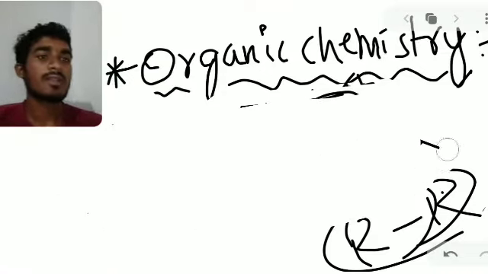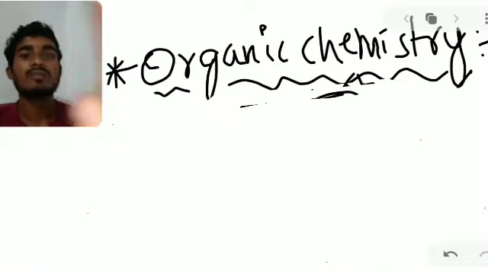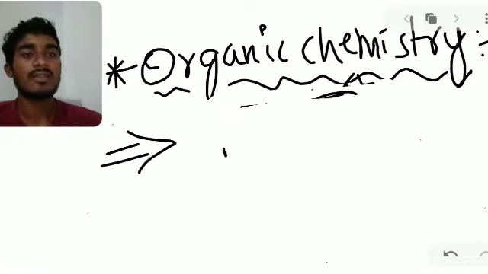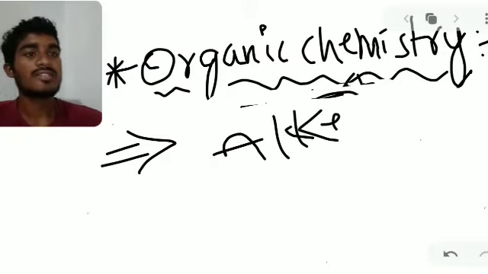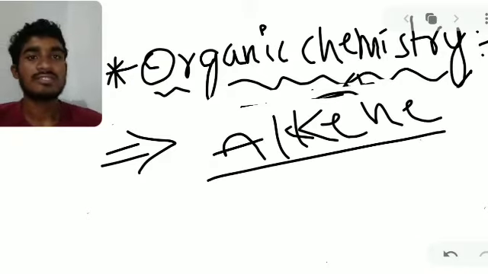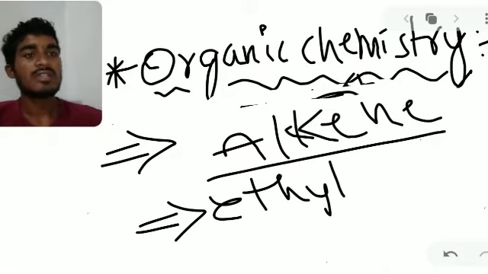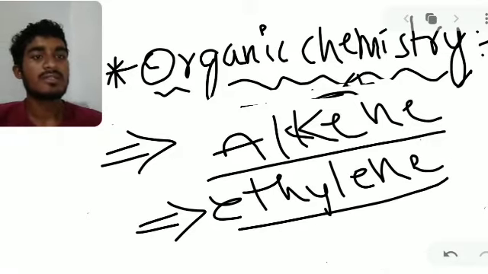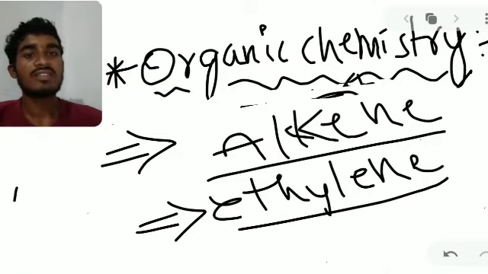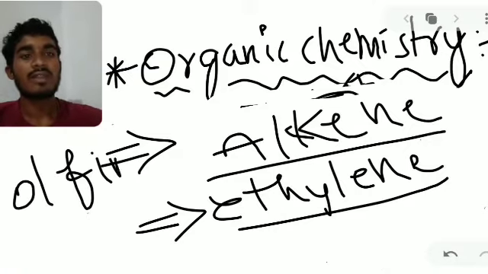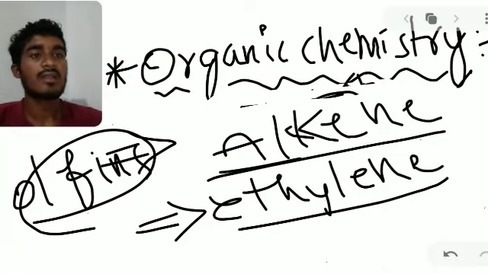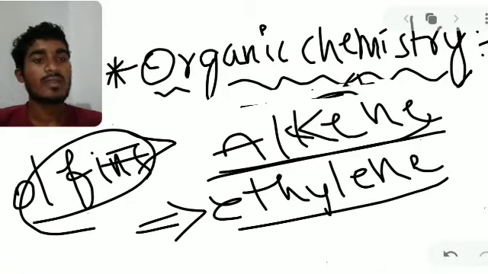Next we see the alkene. Next we see the unsaturated compounds, that is the alkene. Alkene is an unsaturated compound because it is satisfied with double bonds. The example is ethylene. What is another name of alkenes? Olefin is another name of alkenes, so alkenes are also called olefins. The example is ethylene.